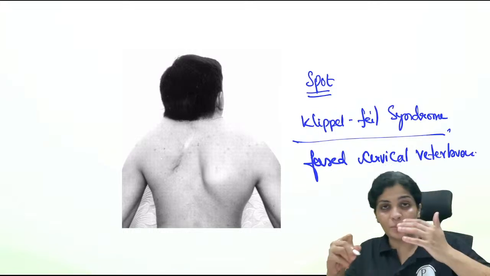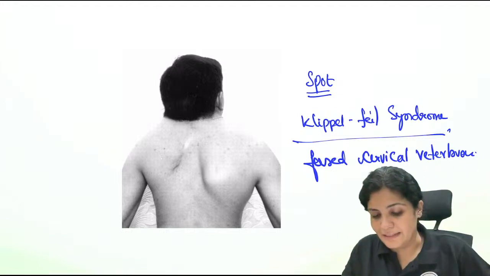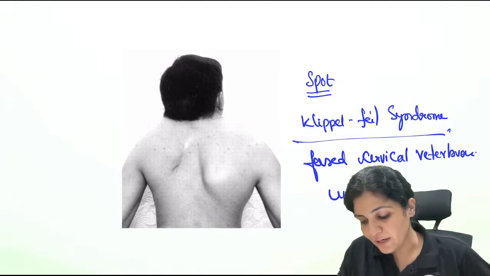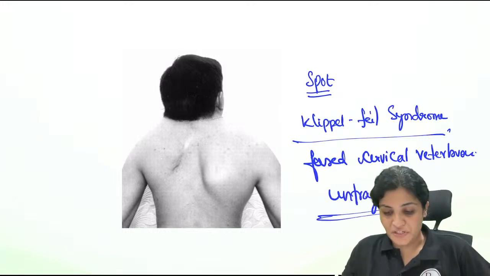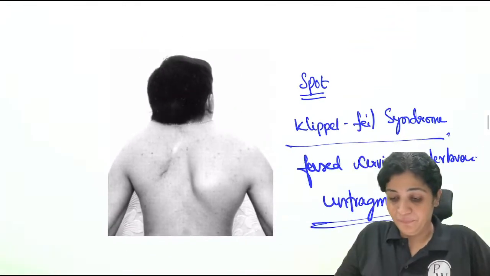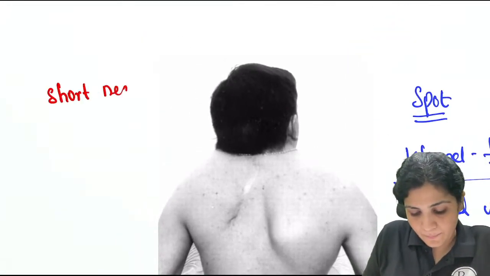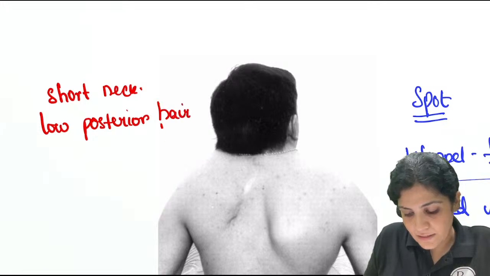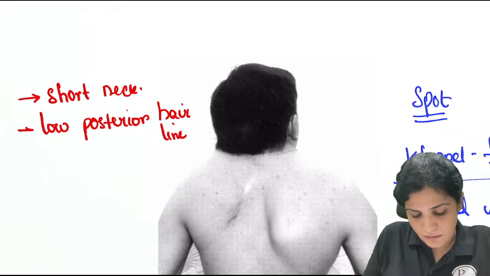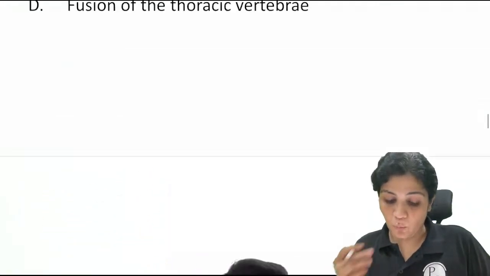The cervical vertebrae, 1, 2, 3, 4, 5, 6, 7, should be individually present, but they will be unsegmented. So, there will be fusion of 1 or 2 cervical vertebrae. This fusion of the cervical vertebrae will result in interesting features: the short neck, low posterior hairline, right? These are the important things which you have to remember, and fused cervical vertebra.